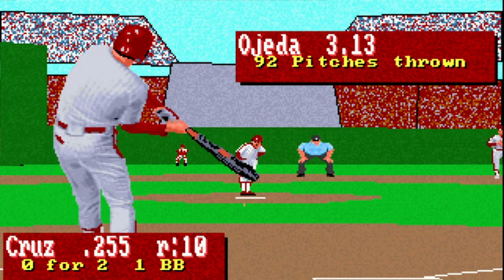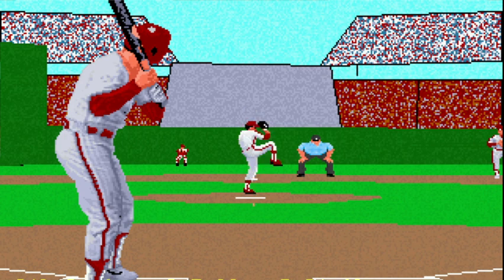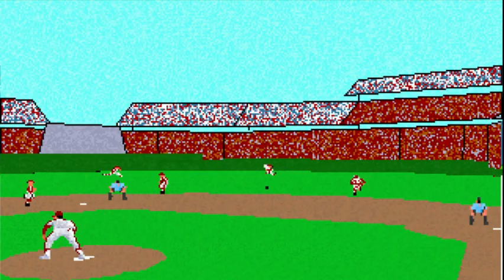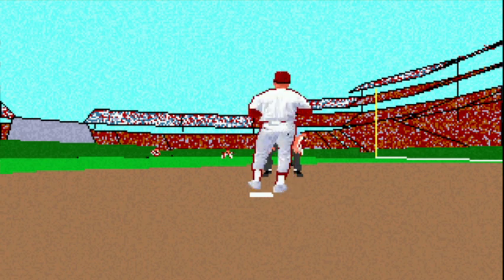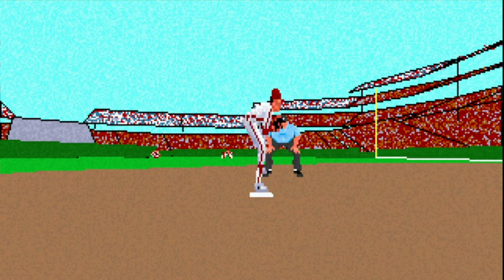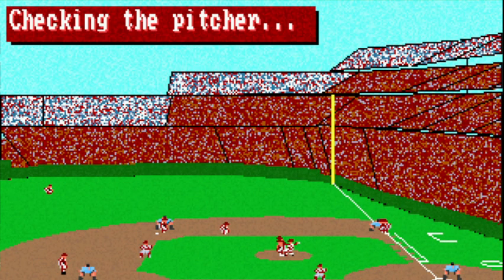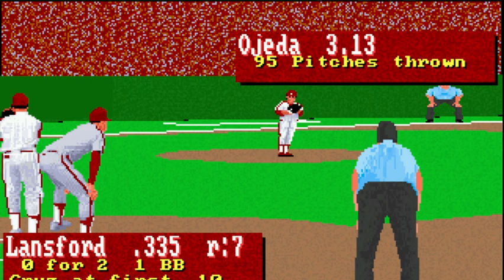Grounds out. Julio Cruz. There's a base hit. So I think with our speed, we probably got to try to steal a base here. Now, they're going to replace Ojeda. No, 95 pitches.